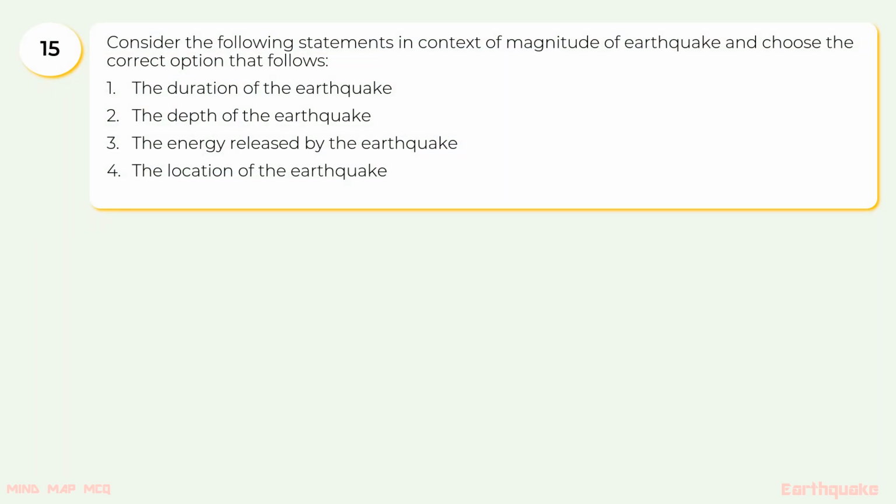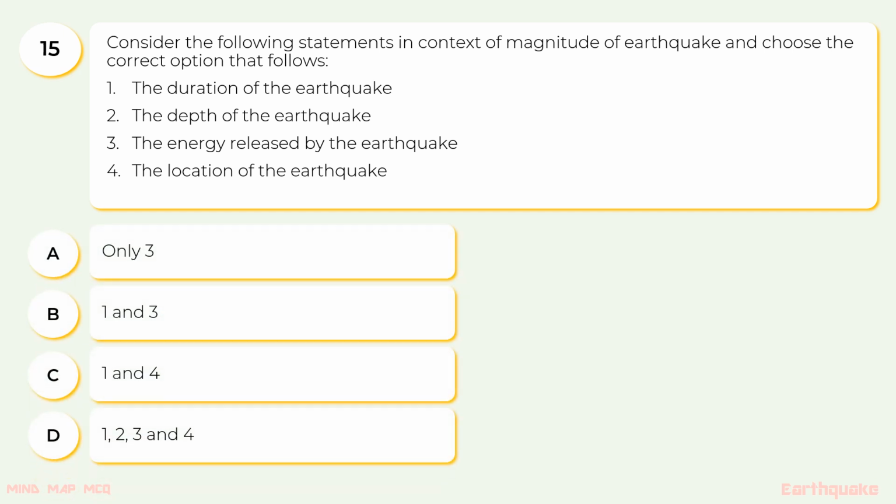15. Consider the following statements in context of magnitude of earthquake and choose the correct option that follows. 1. The duration of the earthquake. 2. The depth of the earthquake. 3. The energy released by the earthquake. 4. The location of the earthquake. The options are A. Only 3, B. 1 and 3, C. 1 and 4, D. 1, 2, 3 and 4. The correct option is A, only 3.